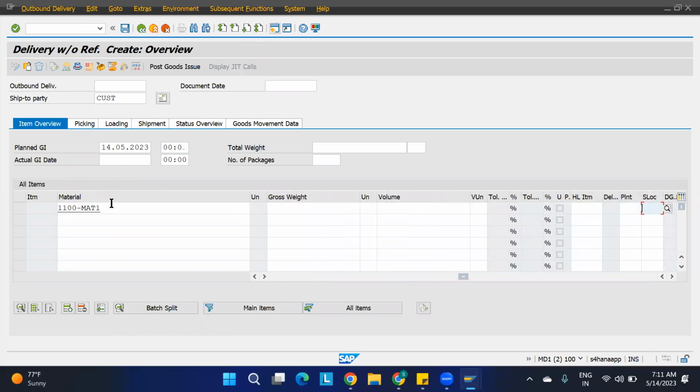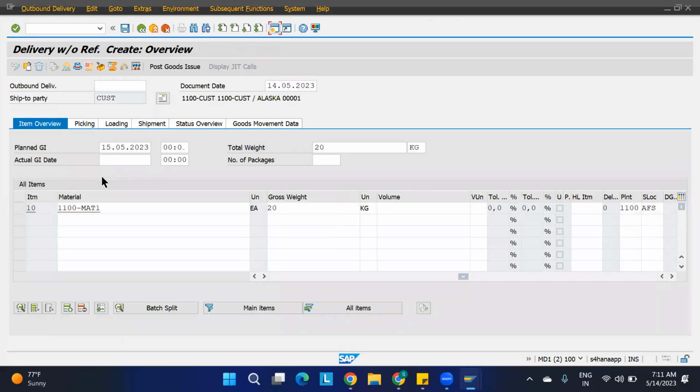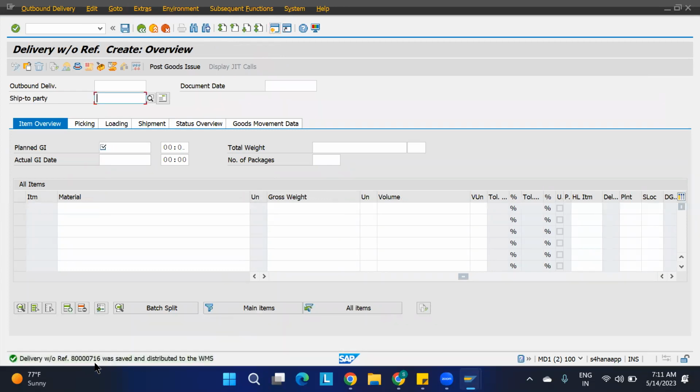I'm thinking only we would have done that. Press answer. Save it. Outbound delivery got created. Okay, 716. Just go to the PRDO screen.